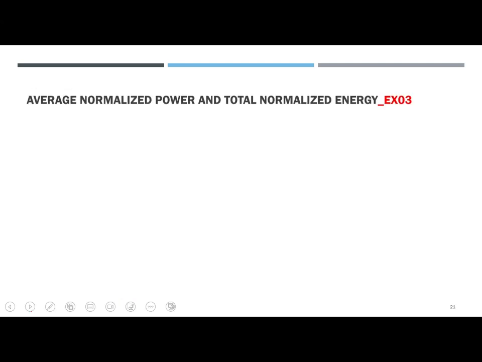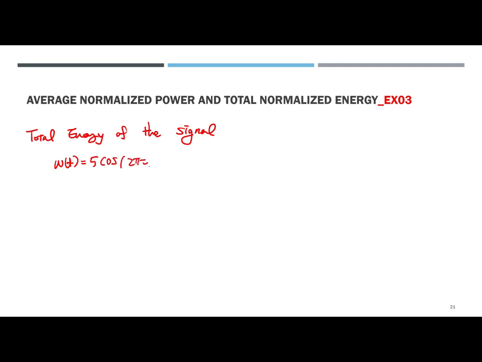Okay, so how about the energy? Again, the total energy. We learned before, I'm going to show you, w of t is 5 cosine 2 pi t and squared, 25 cosine squared 2 pi t.